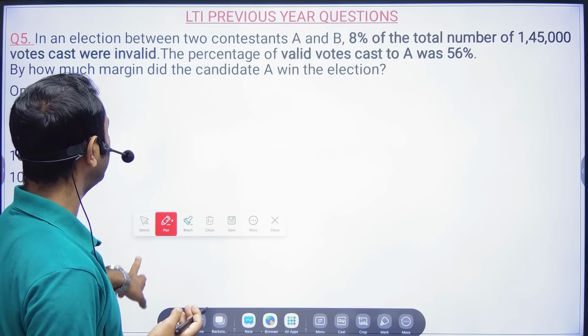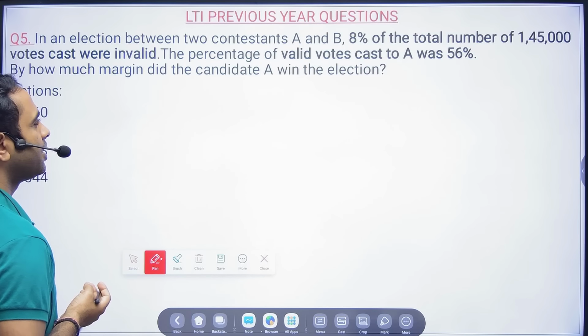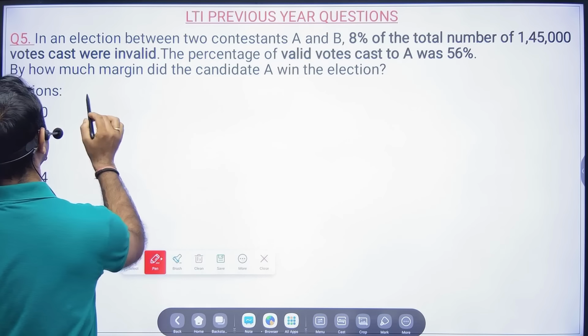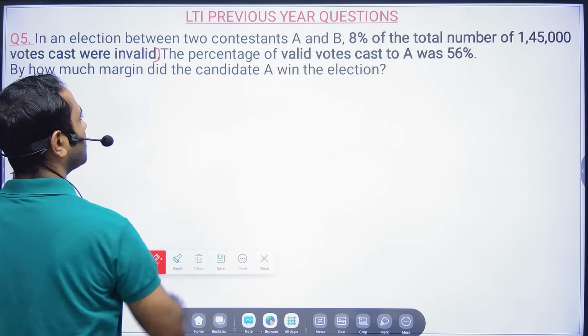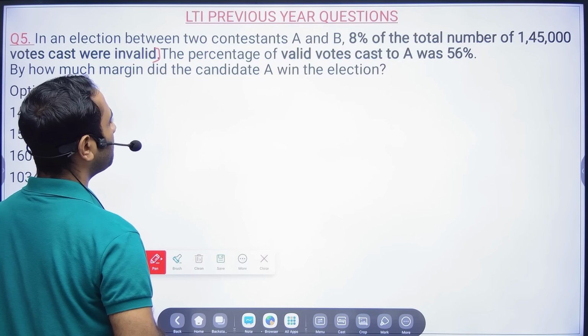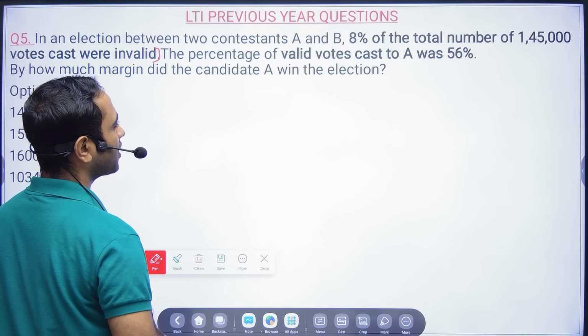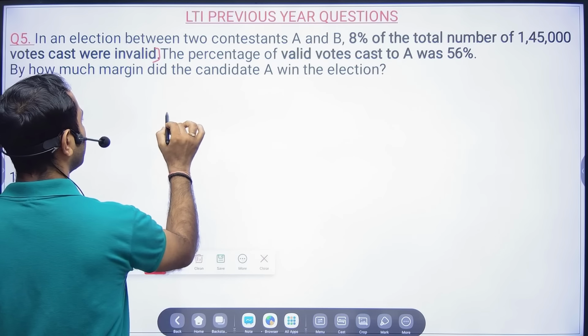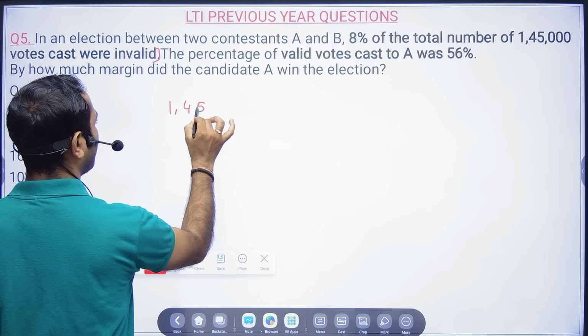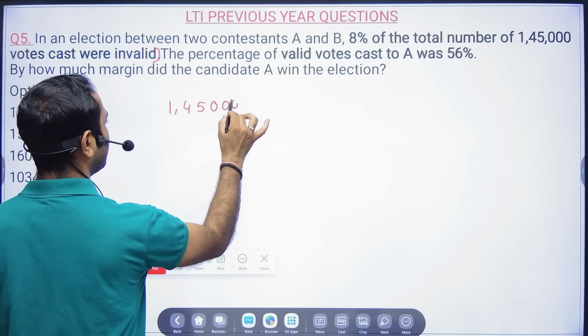In an election between two candidates, A and B, 8% of the total number of votes cast were invalid. So the total is 1,45,000, right? Okay.